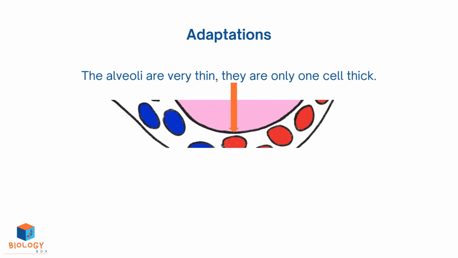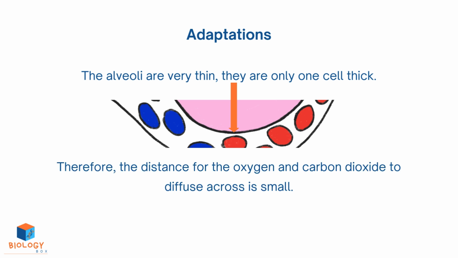The alveoli are very thin. They are only 1 cell thick. Therefore, the distance for the oxygen and carbon dioxide to diffuse across is small.